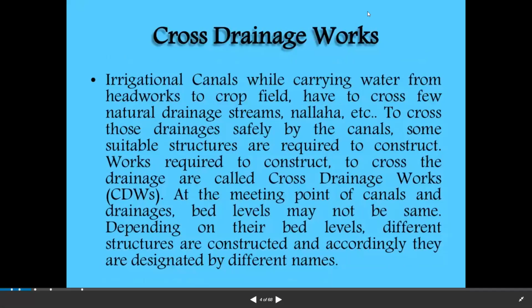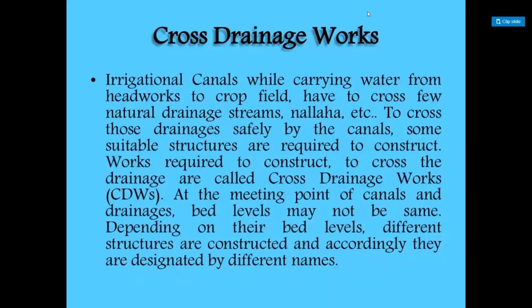In irrigation canals, while carrying water from the headworks to the crop field, they have to cross natural drains, streams, nalas, etc. To cross these drainages safely, some suitable structures are required to be constructed. These are called cross drainage works.